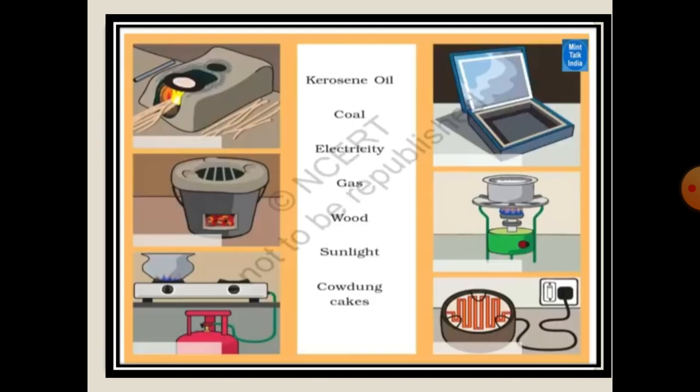Now look here. Here is the picture of a chula, gas stove, primus, coal stove, solar cooker, electric hot plate, etc. They are used for cooking food. We use wood, cow dung cake, kerosene, gas, electricity, coal and solar energy as fuel for cooking.